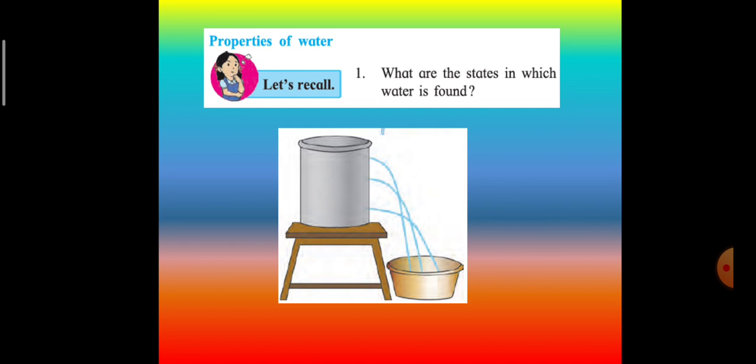At 100 degrees Celsius, water reaches its boiling point and gets converted into water vapor. The activity shown here in your textbook is attached in the next video to understand the properties of water.